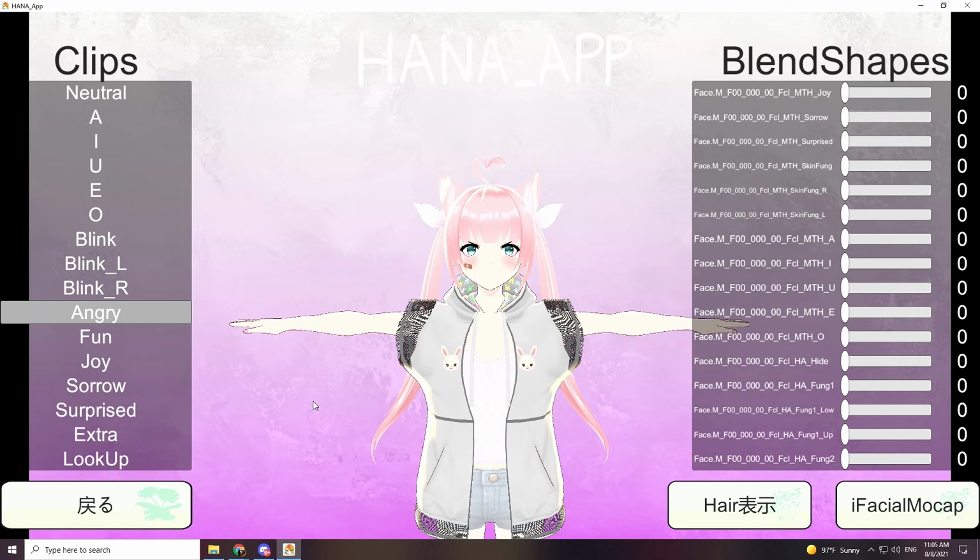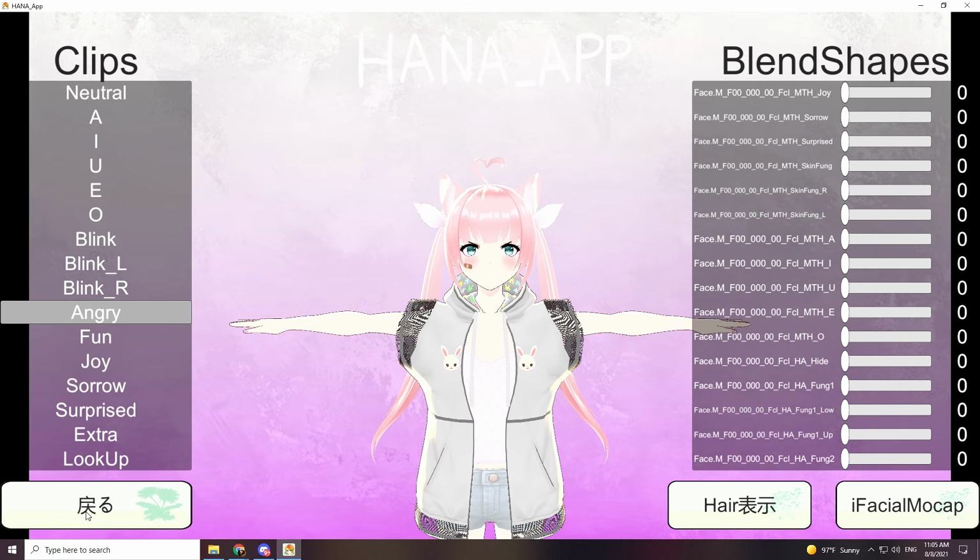If you're not using Vroid and you made your model with Blender or Unity, just any other application that wasn't already in Vroid Studio, then you're gonna have to adjust these settings manually, but there's a guide on how you can do all of that, and I'll link all of that information down below in the description.